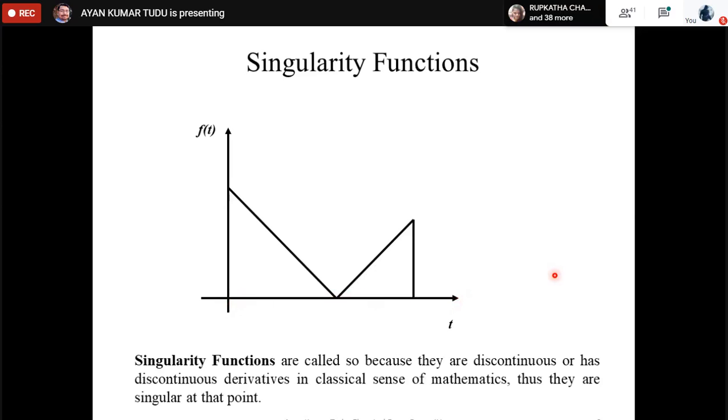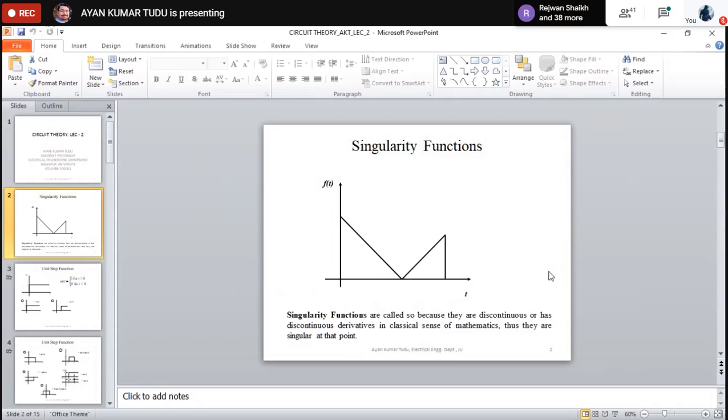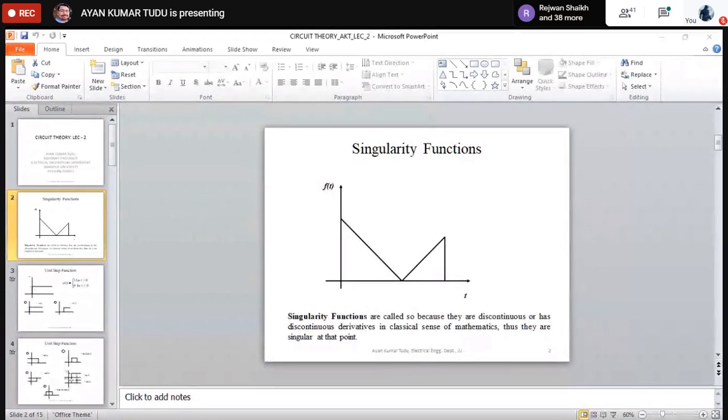So how do we do so? We do so with the use of our singularity functions.